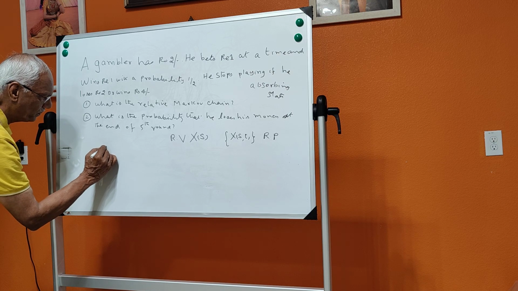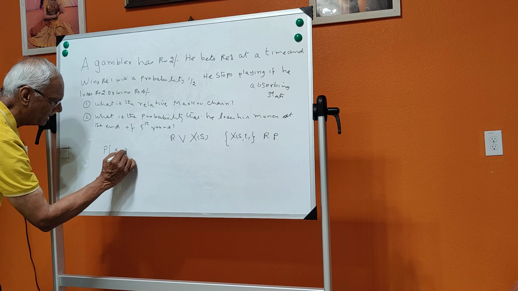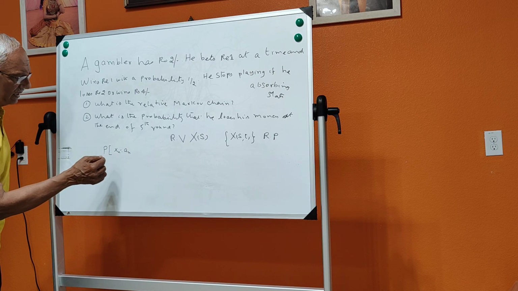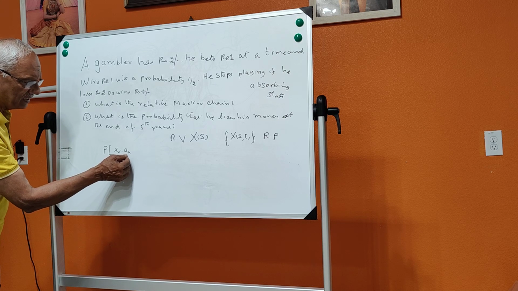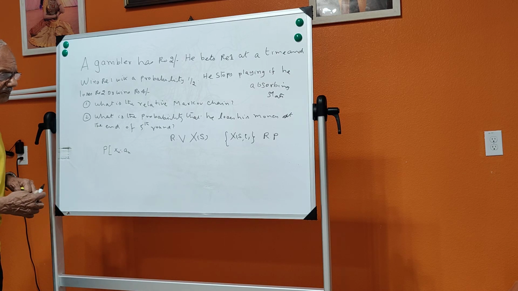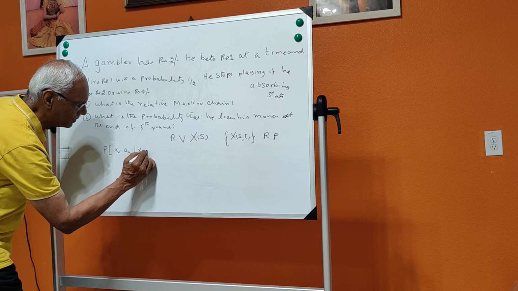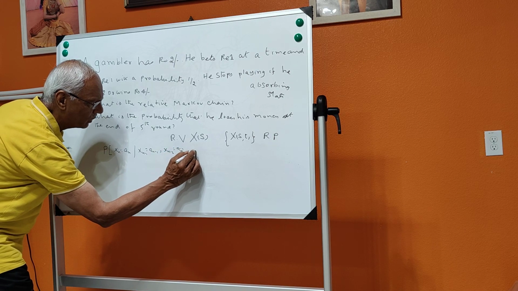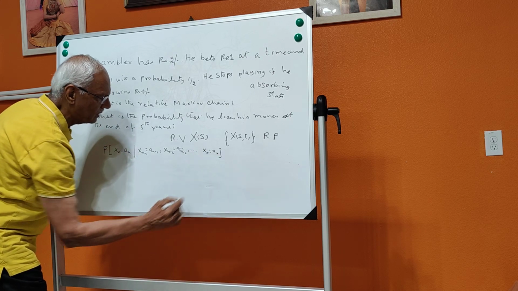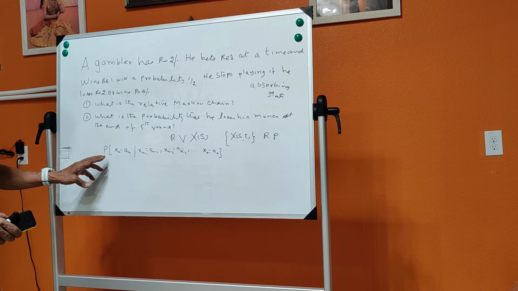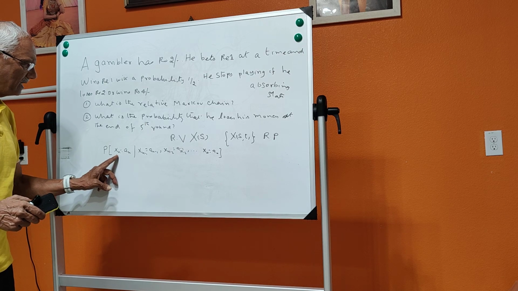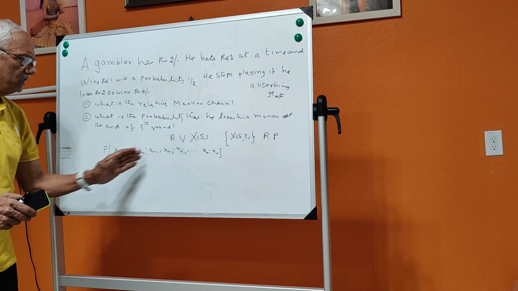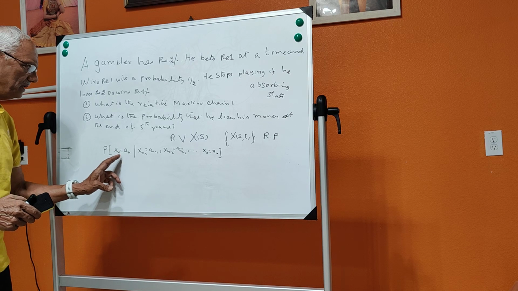You just see that it is P of Xn is equal to an, given Xn minus 1 is equal to an minus 1, Xn minus 2 is equal to an minus 2, and so on, up to X0 is equal to a0. That is a conditional probability: the random process can come to the state an after the happening of all this.